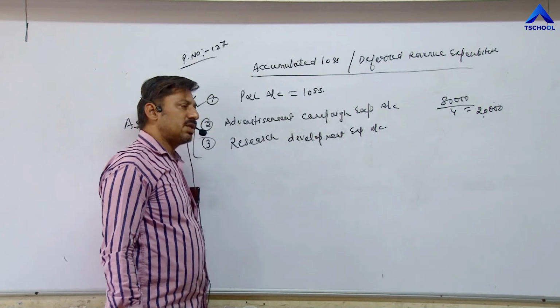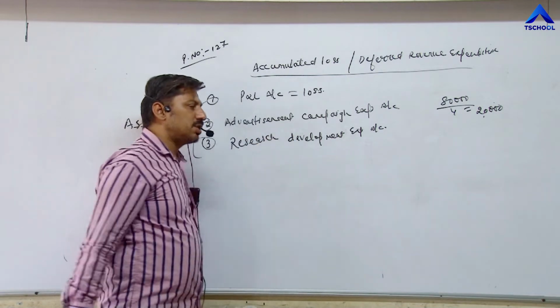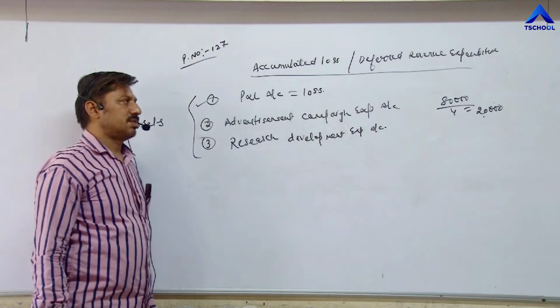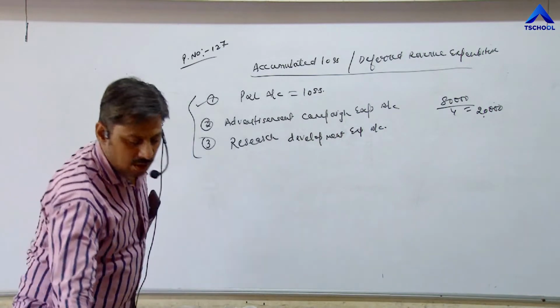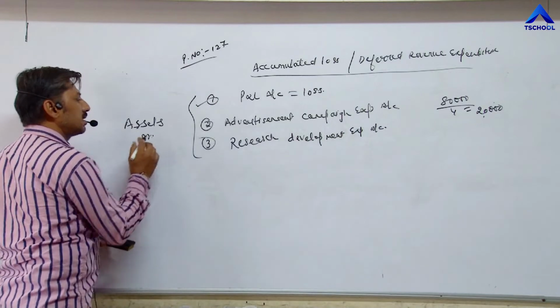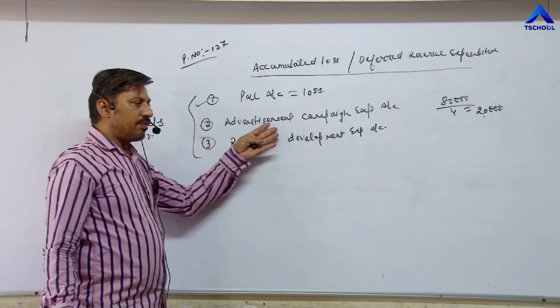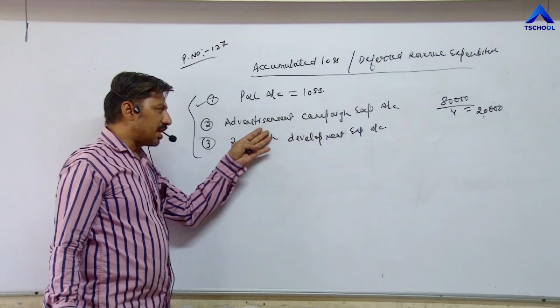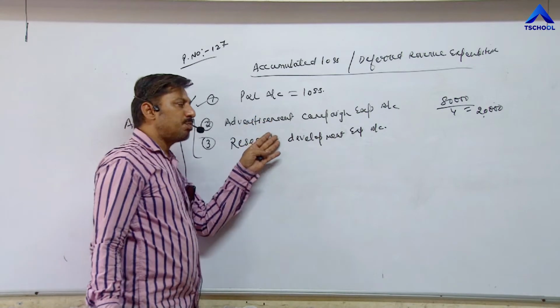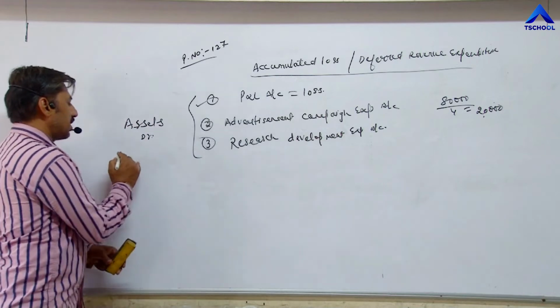Reason is that such type of expenditure gives benefit to business units for many years. Now entry, and all these assets have debit balance. That's why, when we distribute such expenditure, it has to be paid by partners. As a result, partners capital reduces.